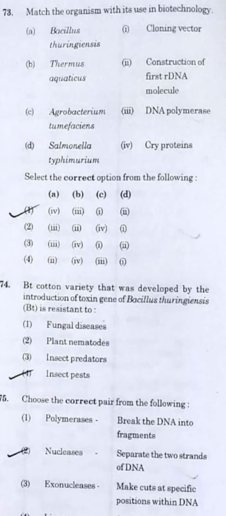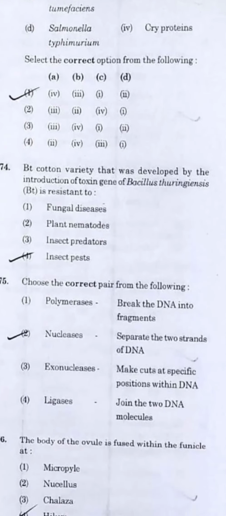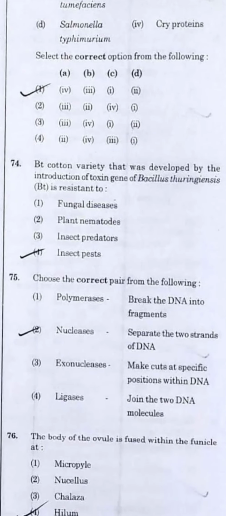Question number 74. Bt cotton variety that was developed by the introduction of the toxin genes of Bacillus thuringiensis is resistant to. Do remember that Bt cotton is resistant to insect pests only. Choose the correct pair from the following. Here majority of you thought it will be helicase, but no, it's not helicase. Here you can deal with the answer as nuclease as well for the separation of the two strands of the DNA. Question number 76.